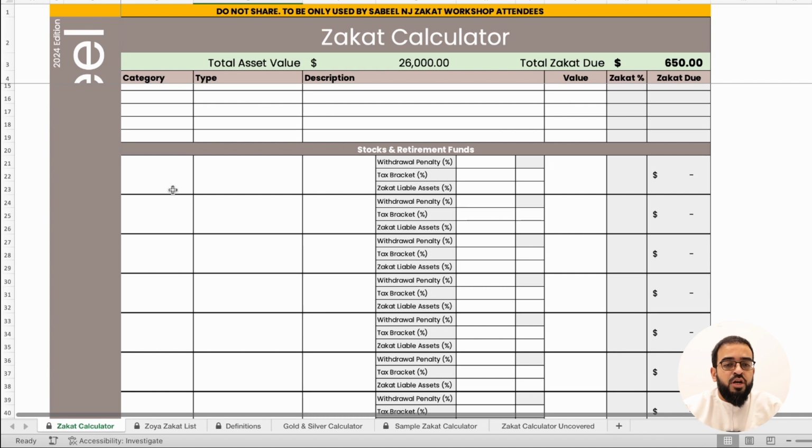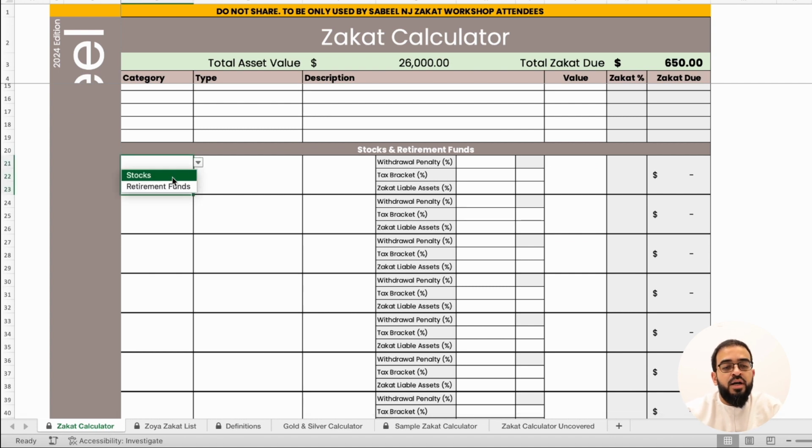Moving on to stocks and retirement funds. There are essentially the categories of either stocks or retirement funds. Within stocks, you can choose active trade or passive trade. Again, if you choose active trade, it defaults the withdrawal penalty to 0%, the tax bracket to not applicable and 0%, and the zakat liable assets to all. As we mentioned, all actively traded stocks are zakat liable, and so it would treat them as such.